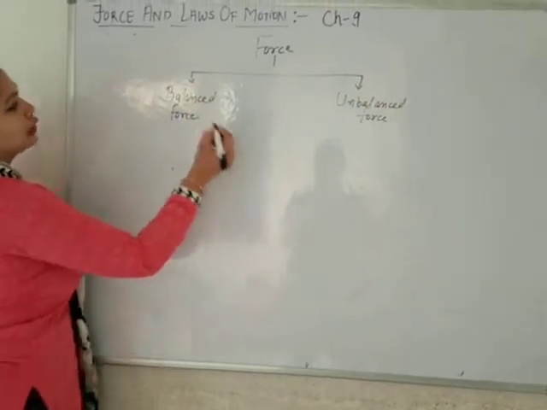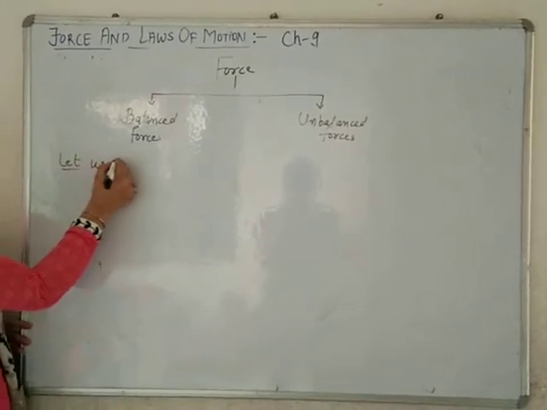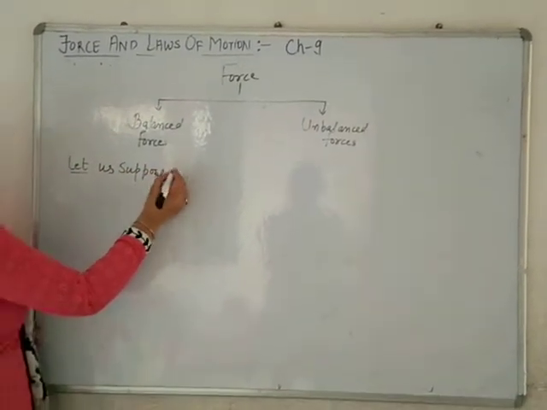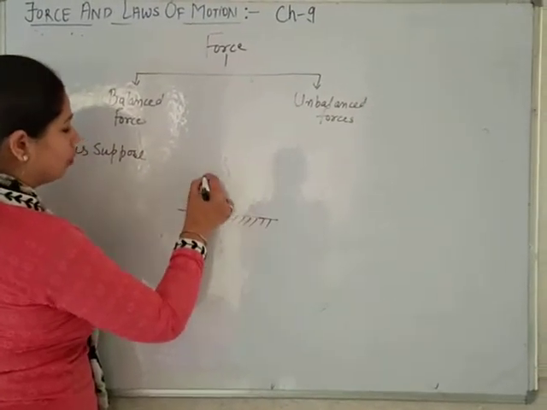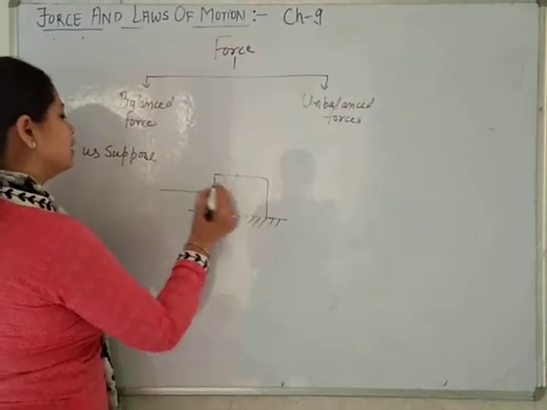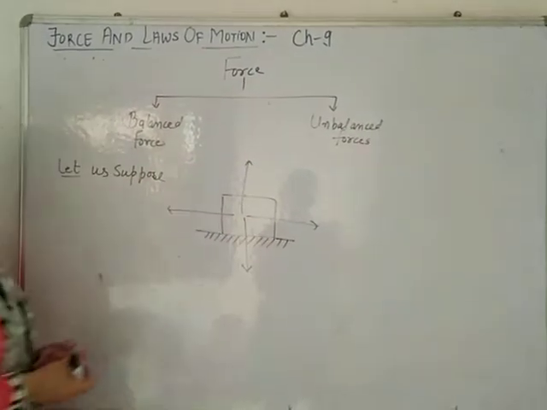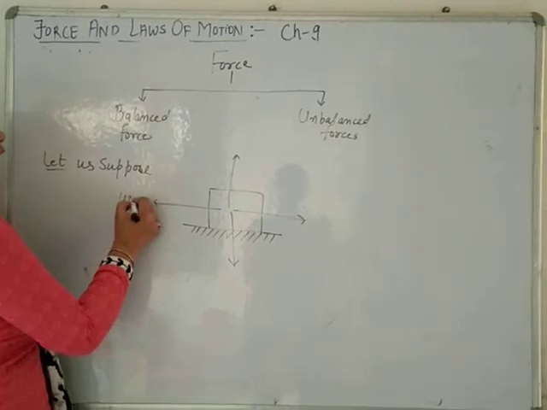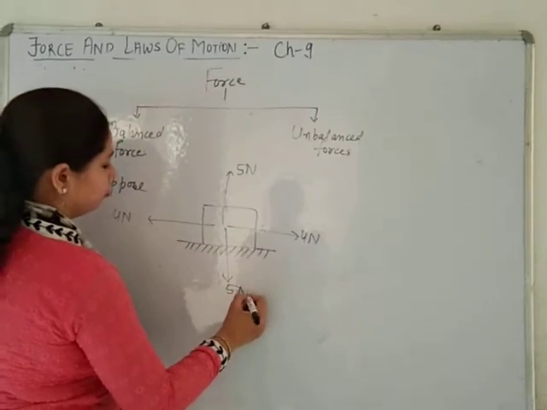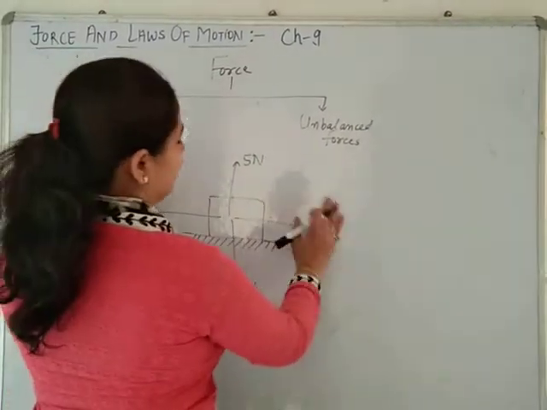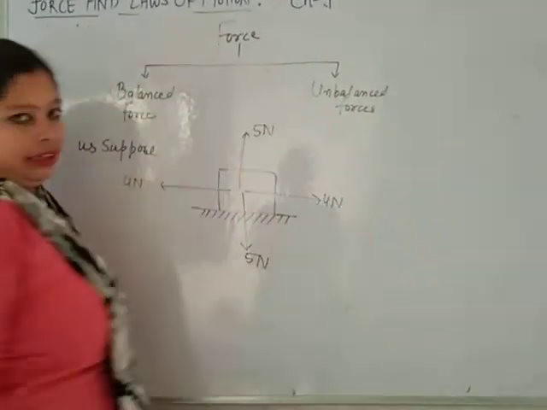What are balanced forces and unbalanced forces? Let us suppose there is a body lying on some surface or a tabletop, and a large number of forces are acting on it in such a way that net force is 0. 4 towards left, 4 towards right, net 0. 5 in the downward, 5 in the upward, net 0.